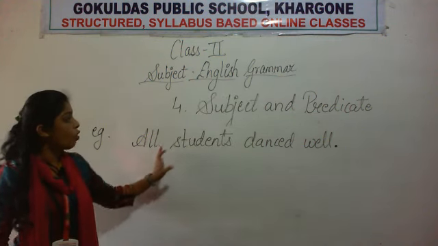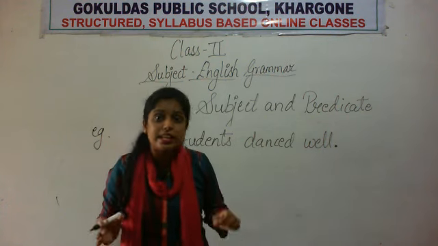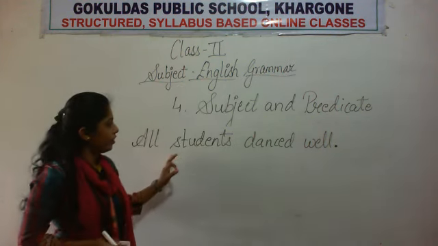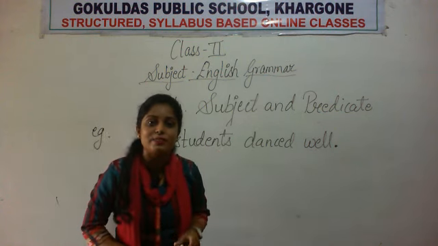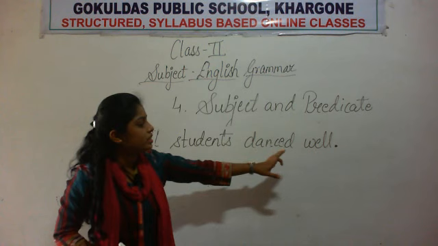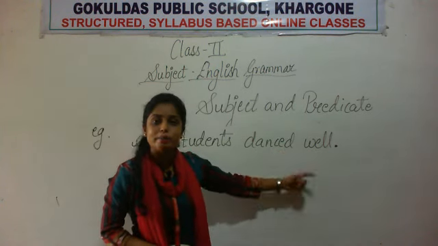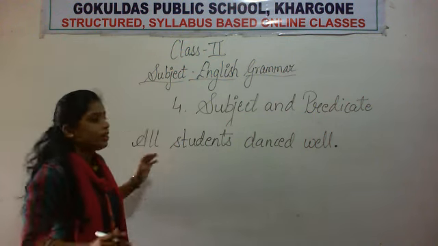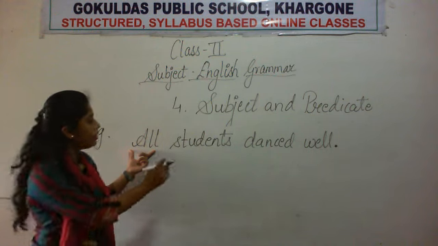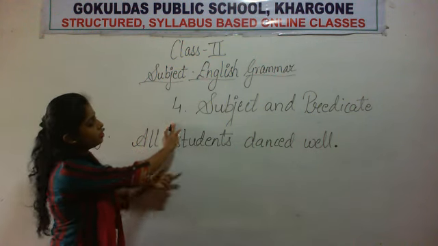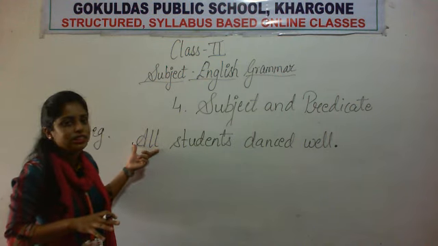Another example is all students danced well. सभी students ने बहुत अच्छा डांस किया. Okay? Yes, you know, in our annual function, all the students danced well. Can you tell me what is the subject part and what is the predicate part of this sentence? Now let's see. All students. Okay, here not only all. All अगर हम लेंगे, all students danced well. So this all just not is the subject. सिर्फ all subject नहीं है यहाँ पे.